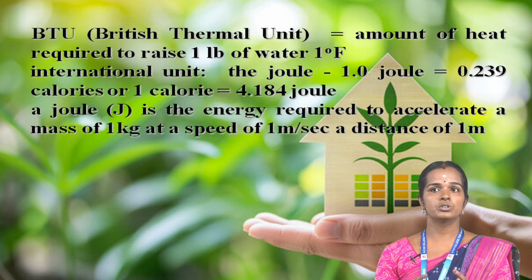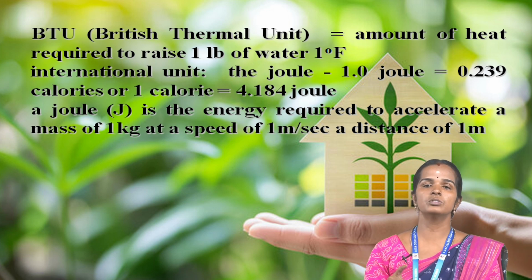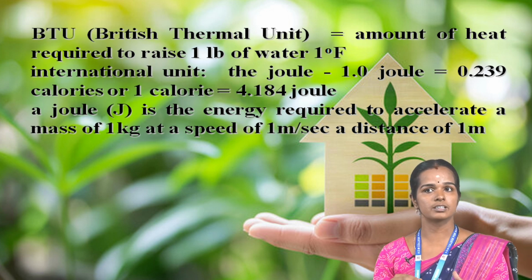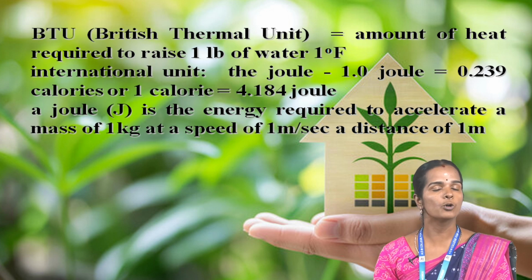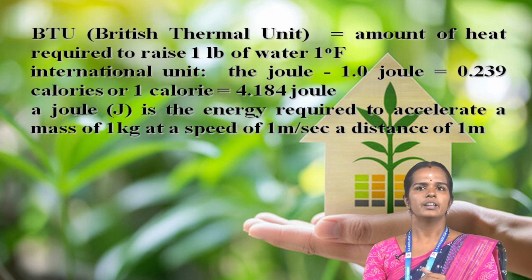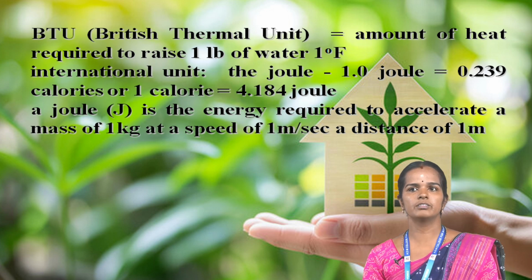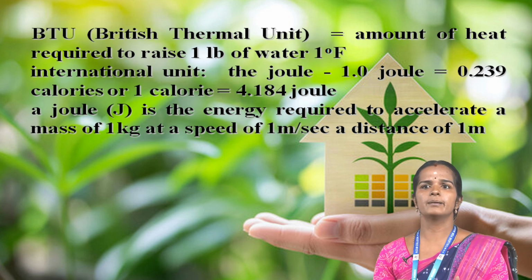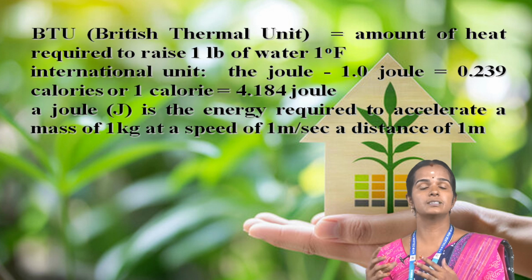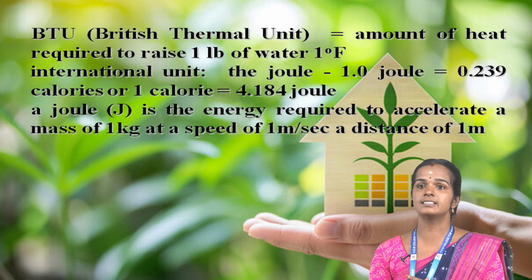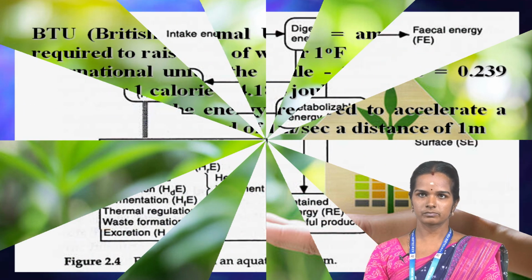The international unit is the joule: 1.0 joule equals 0.239 calories, or 1 calorie equals 4.184 joules. A joule is called J. A joule is the energy required to accelerate a mass of 1 kilogram at the speed of 1 meter per second over a distance of 1 meter.